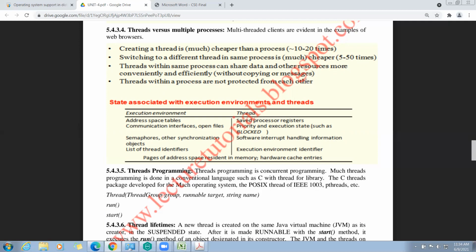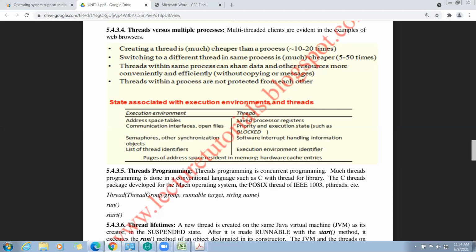Here, switching to a different thread in the same process is much cheaper, because the process is divided into threads. Process to process switching is different from thread to thread switching within the process. This is 5 to 50 times cheaper than process to process switching.